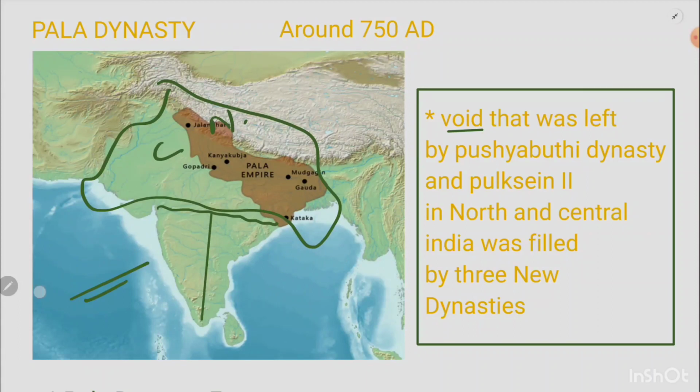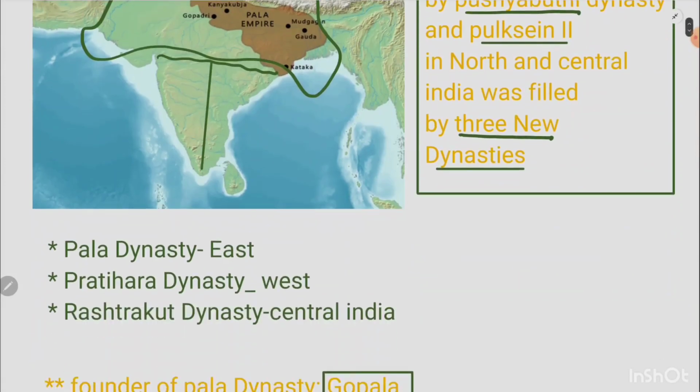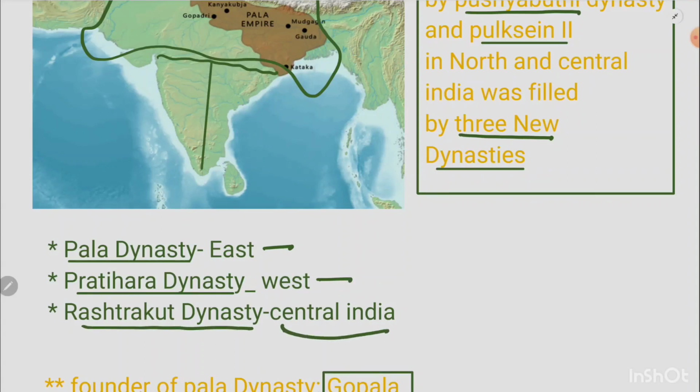Now this void had to be filled by someone, and there were actually three dynasties that came. This void, left by Pulakeshin II of the Chalukyas and by the Pushyabhuti, was filled by three new dynasties. Who were they? The Pala dynasty, which controlled the east; the Pratihara dynasty, which controlled the western part; and the Rashtrakuta dynasty, which controlled central India, okay. After the Rashtrakutas, there was another dynasty, the Imperial Cholas or mainline Cholas. Those we will discuss in the last lecture of this series, which will be the last lecture on the ancient history of India.